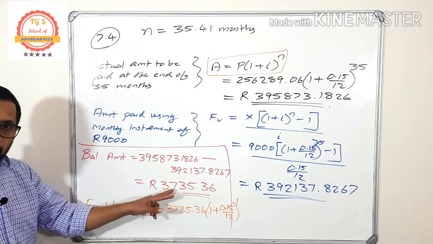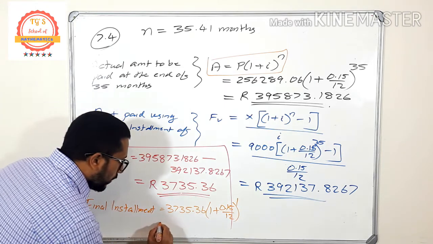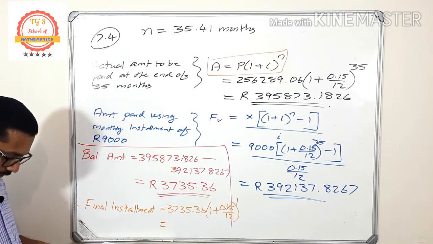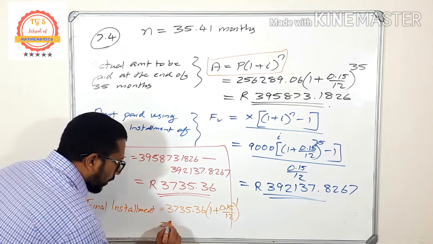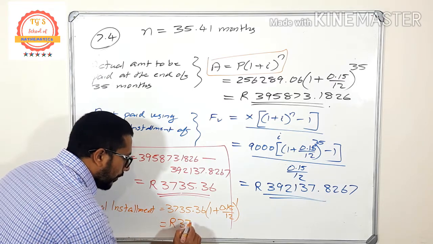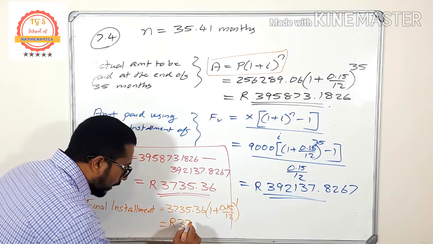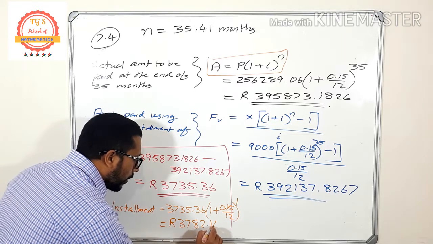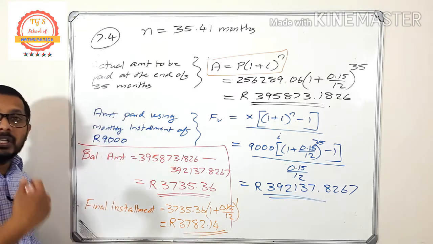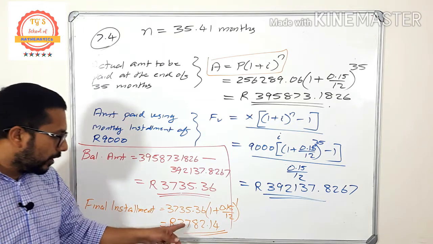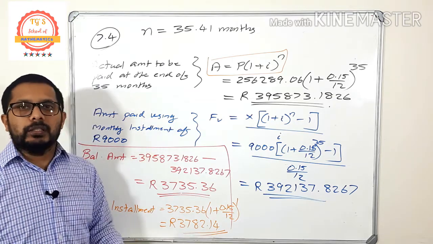Take your calculator and try to find the answer. The answer is 3,782 rand 14 cent. That means on the last 36th month, if she pays this amount, the loan will close.